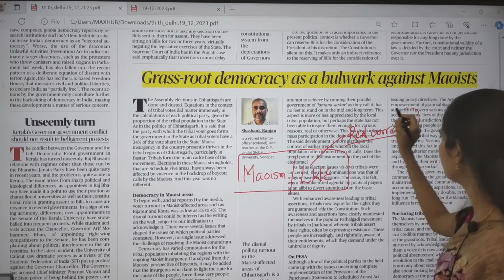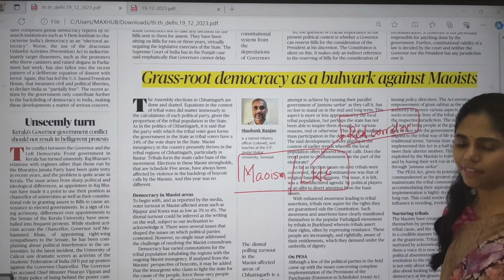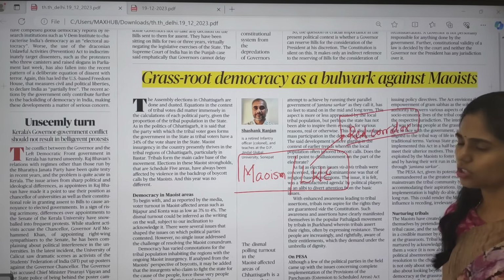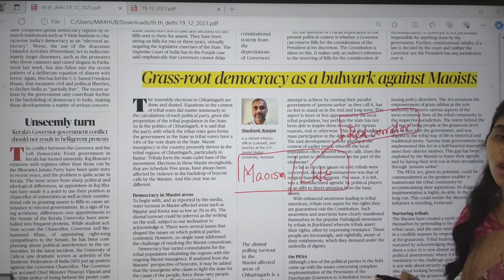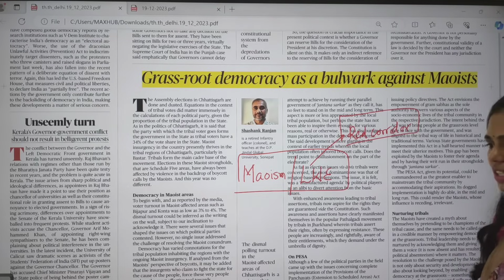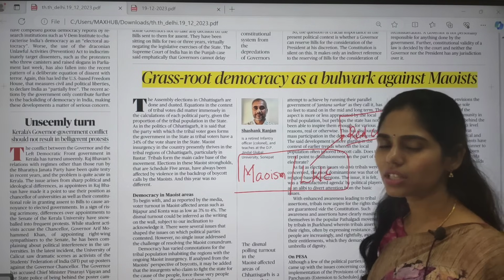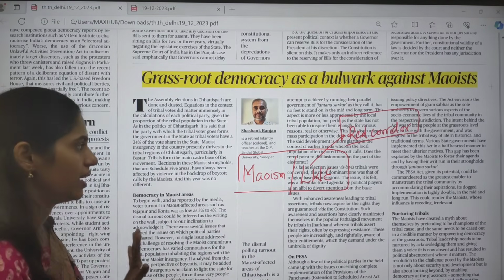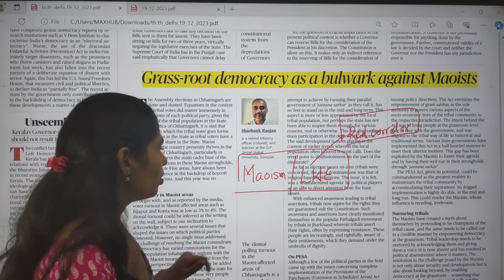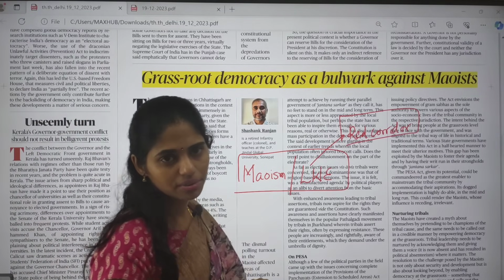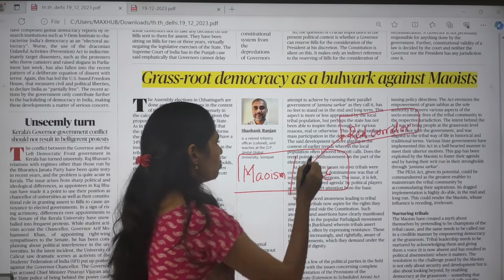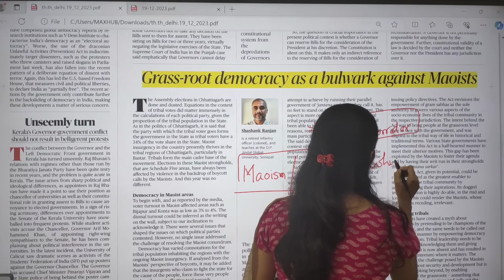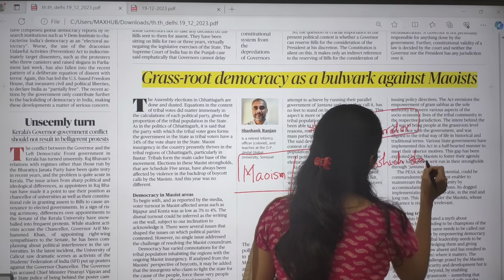But elections have been successfully held, and finally the government has been formed in Chhattisgarh. Okay, so that is about this topic. But we are not focusing on which party came into power or what the strategies of the party were, or how this political party is going to win in the elections. We are not going to bother about that. But we are bothered about what the meaning of left-wing extremism or Maoism is, what this Red Corridor is about, and which states come under this Red Corridor.